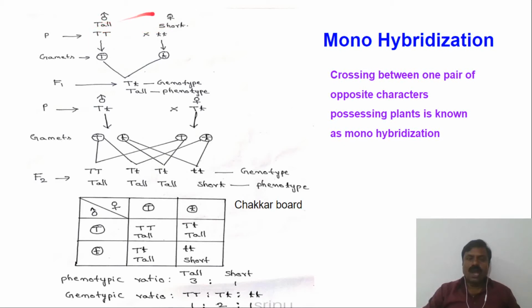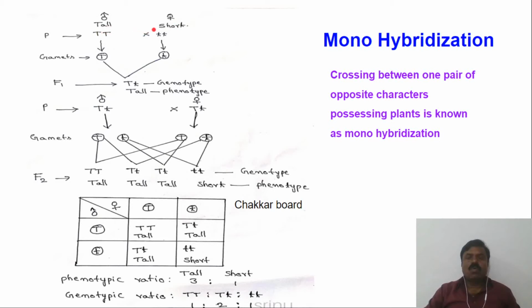One and one, so two, it means one pair, but these two are opposite. So here we are taking only one character but with different traits. So we are crossing one character of two different traits.